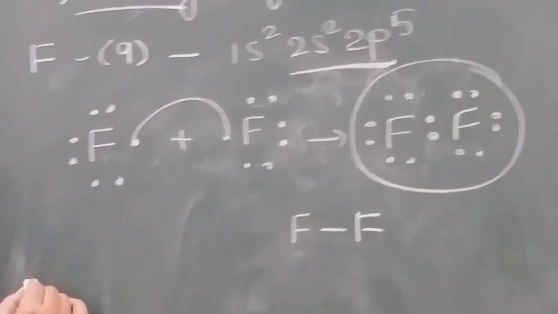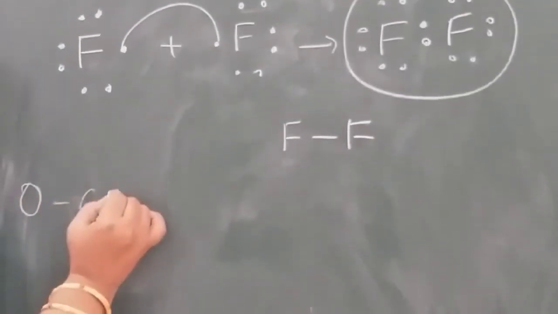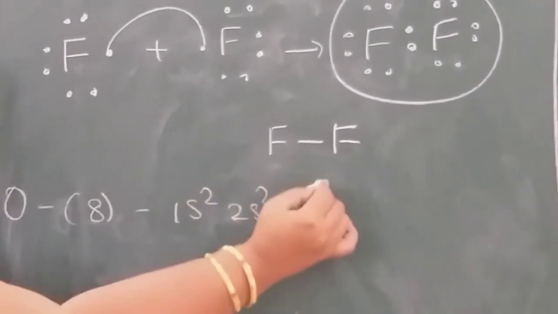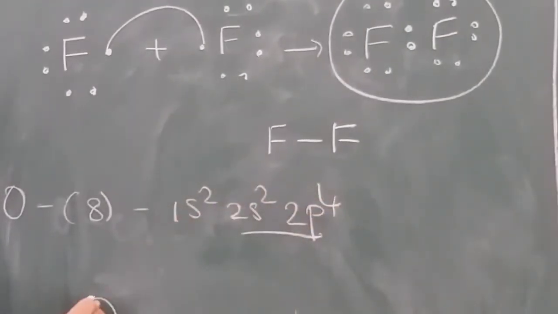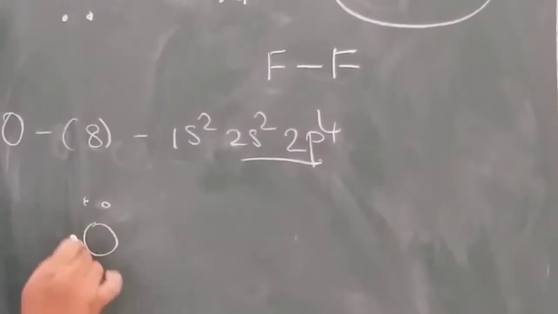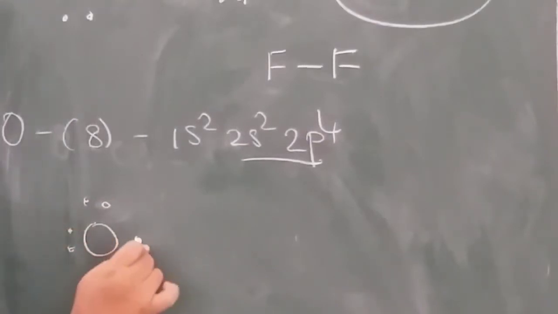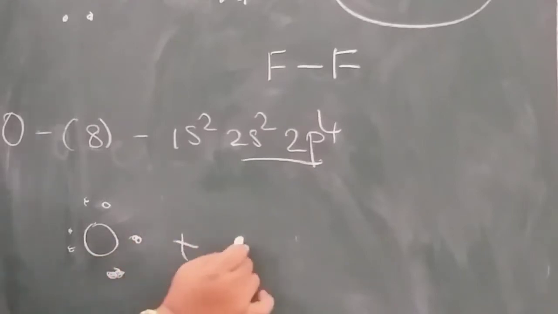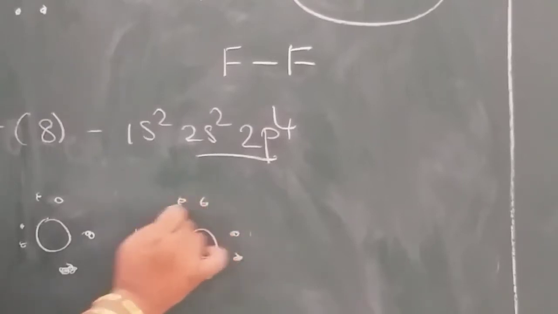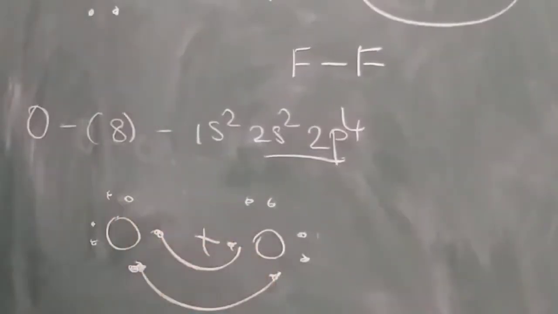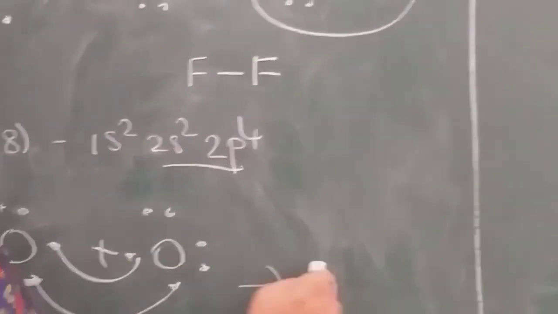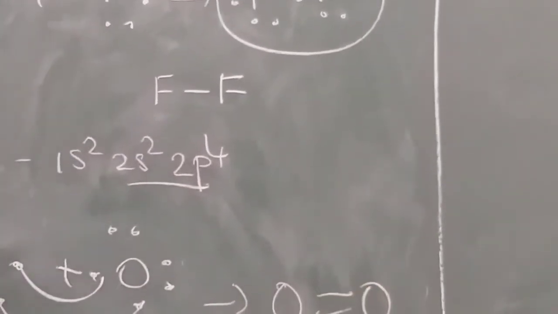Okay. Suppose take the example of oxygen. Atomic number 8. 1s2, 2s2, 2p4. It is having 6 electrons in the valence shell. 1, 2, 3, 4, 5, 6. And another oxygen, 1, 2, 3, 4, 5, 6. It will share 2 electrons. So there is a double bond between oxygen and oxygen.